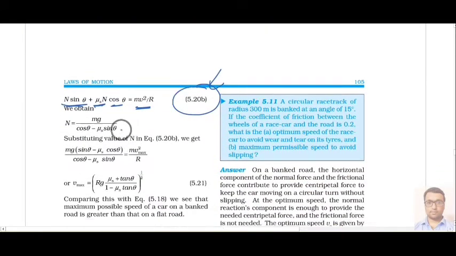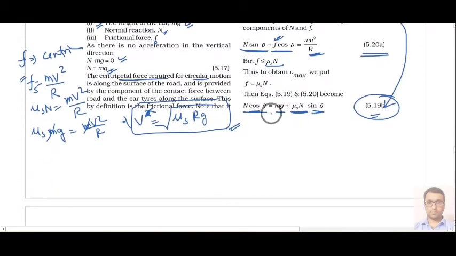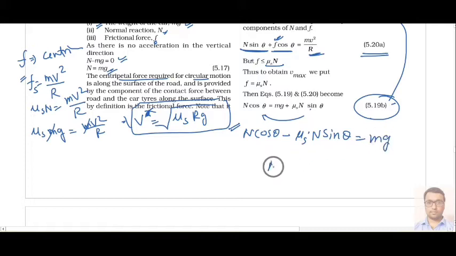So now what we have to do, from here we can see that this equation we can write n cos theta. This term will go to the left hand side. I am talking about equation 5.19b. This mu s into n sin theta will go towards left and it will become mg. So from here this n will become mg upon cos theta minus mu s sin theta.